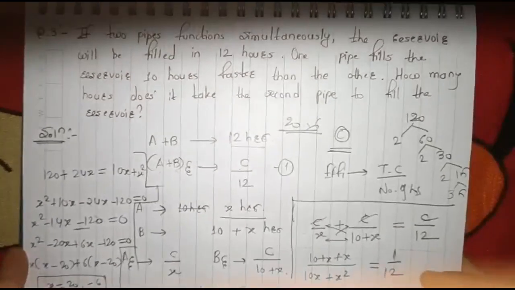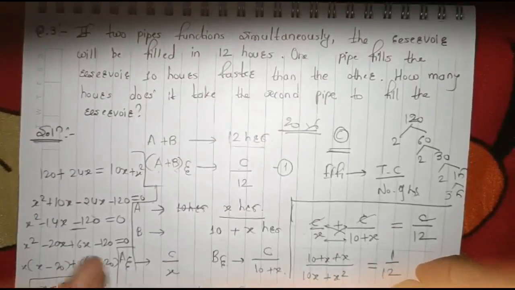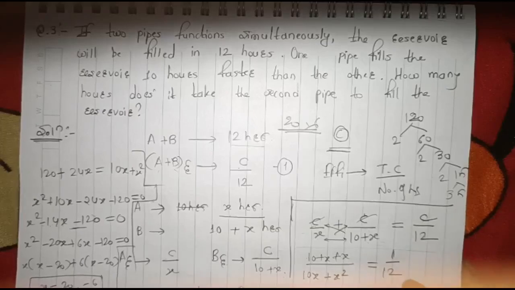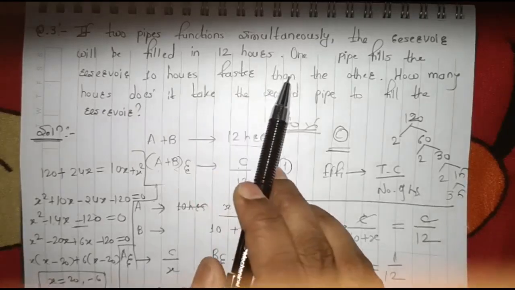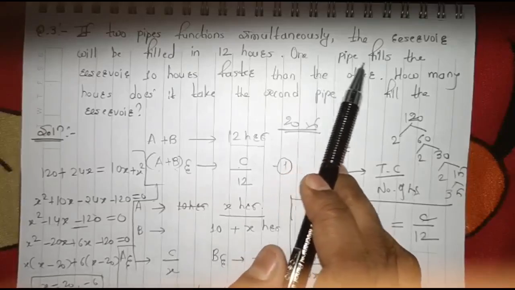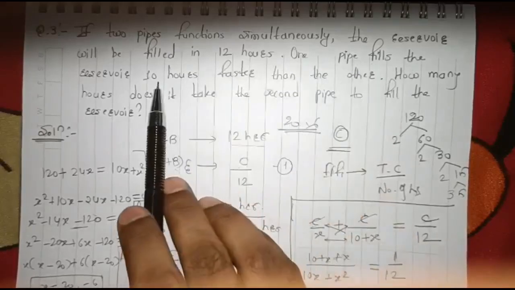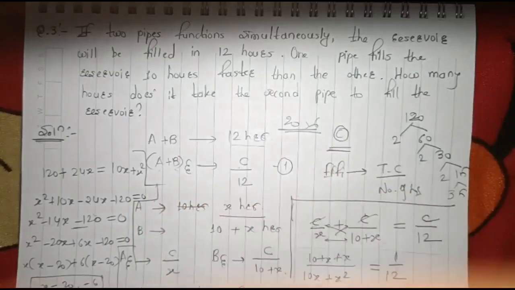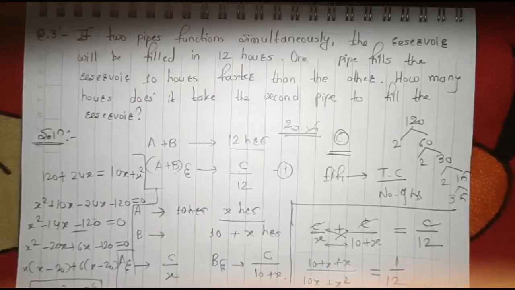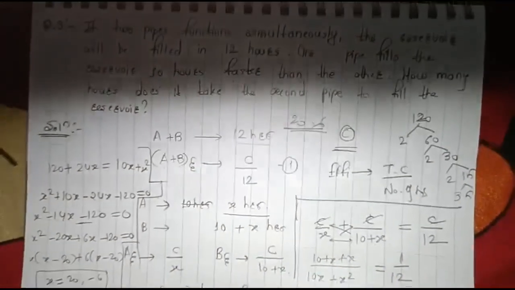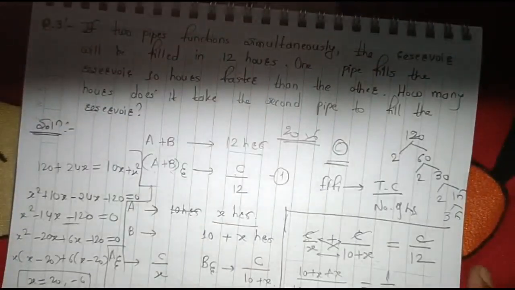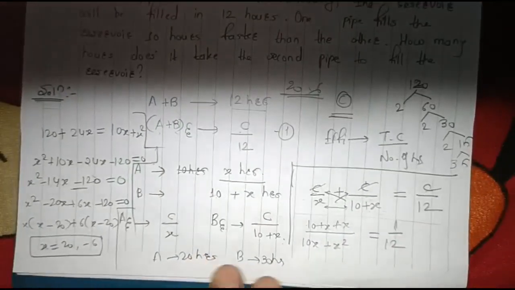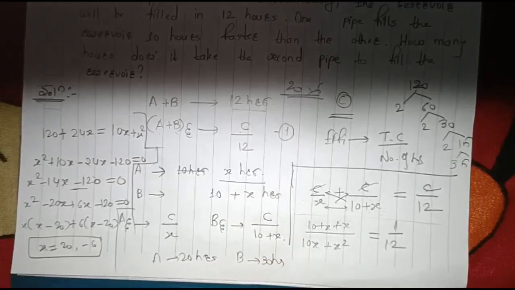What is our question? We have to find out how many hours it takes the second pipe to fill the reservoir. Second pipe, so the one that fills it in 10 hours faster than the other. So the other, that is our x value. So our answer is 20 hours. And then for the second pipe, it would be 20 plus 10, that is our 30 hours. So one pipe is taking 20 hours and the second pipe is taking 30 hours.